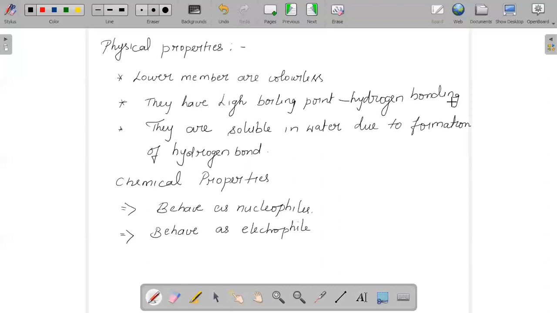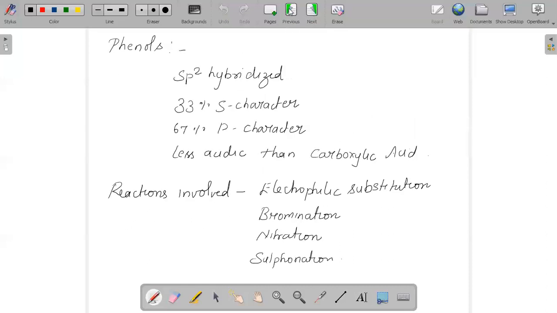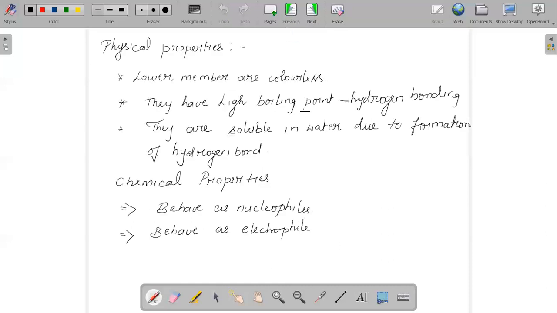And a very important term we should know is called esterification. When we say esterification, it is whenever an alcohol reacts with an acid.